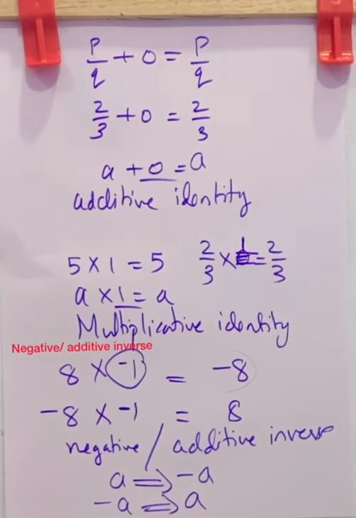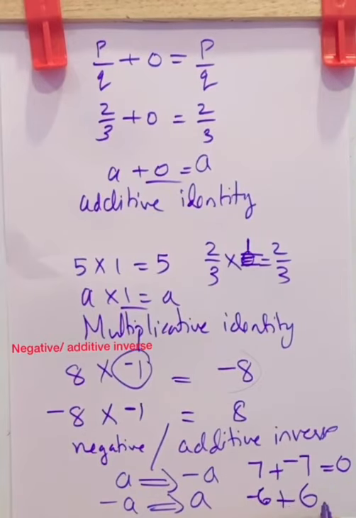Now there is some relation between a given number and its additive inverse. That is, 7 is a number and its additive inverse is negative 7. While you add them, the result will be 0. If negative 6 is a number, its additive inverse means the opposite sign, that is negative 6 into negative 1. You will get positive 6. And while adding these two, the result is 0.